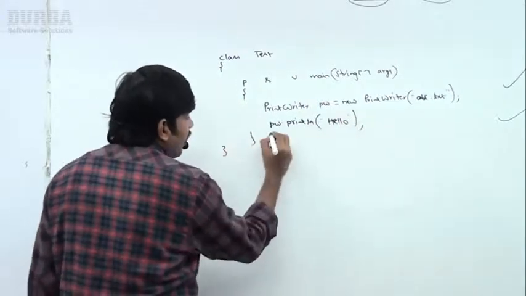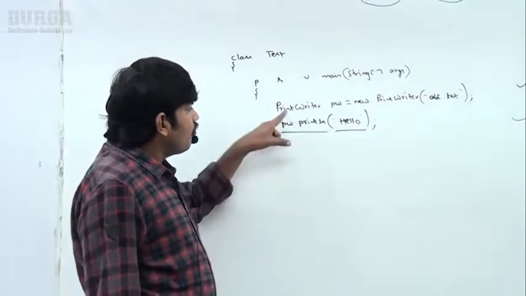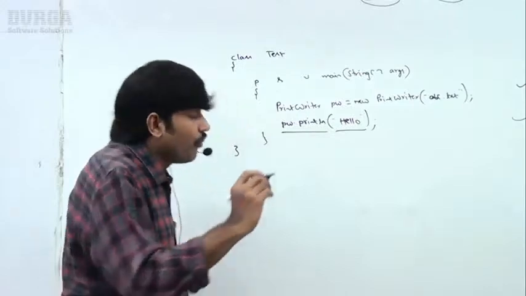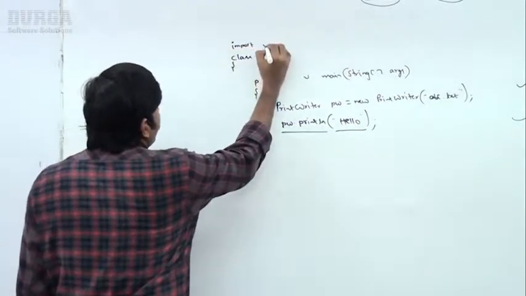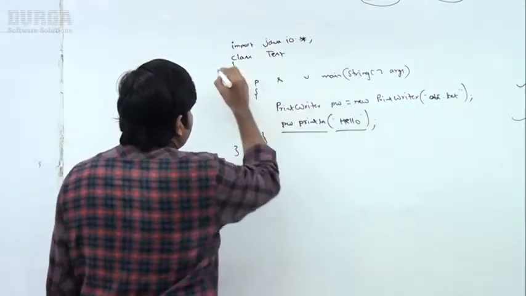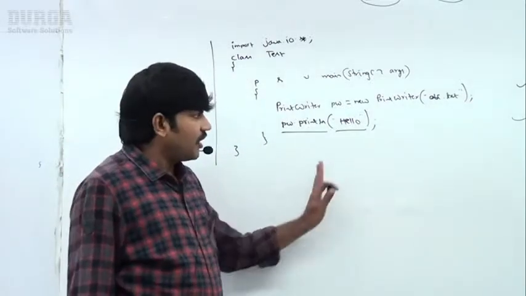Now PrintWriter is present inside the java.io package. Are you getting it? That's why import java.io.* also I'm taking. Observe carefully, sir. A small program I wrote.